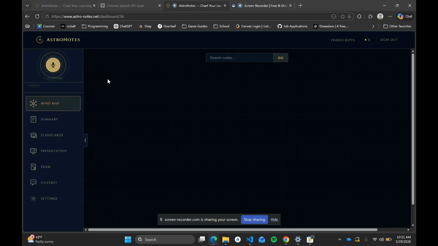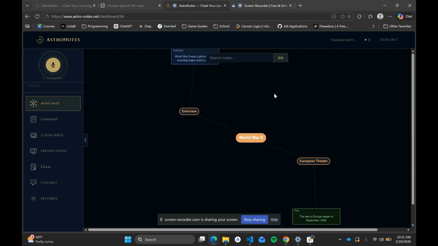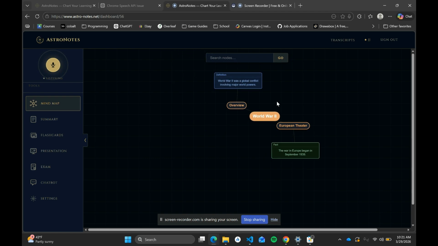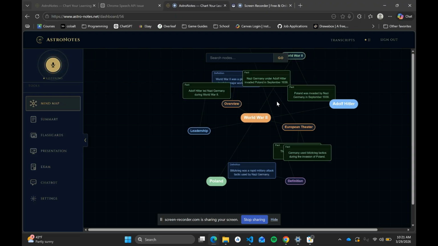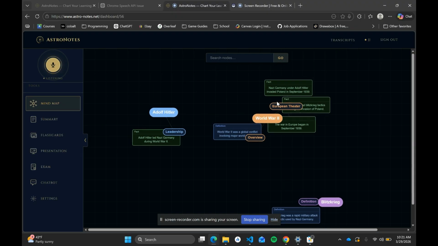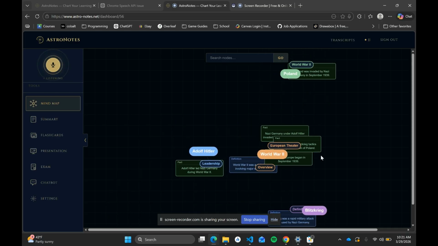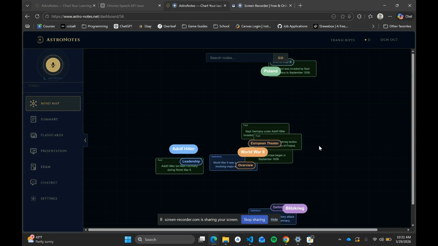A brief overview of World War II. The war in Europe began in September 1939, when Nazi Germany, under Adolf Hitler, invaded Poland. Using blitzkrieg tactics, the country was quickly overtaken. The world was shocked. Britain and France responded by declaring war on Germany, but took little action.